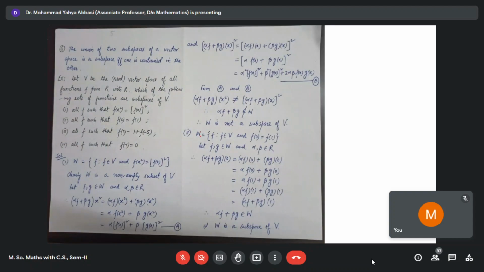Just like the properties in subring and ideal, the union is a subspace if and only if one is contained in the other. The union of any two subspaces of a vector space may be a subspace provided that one is contained in the other.